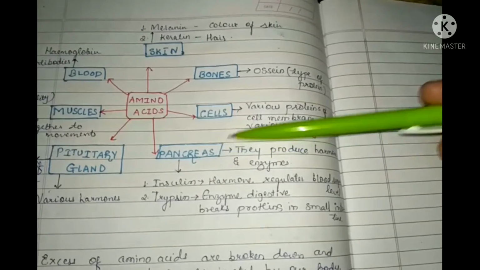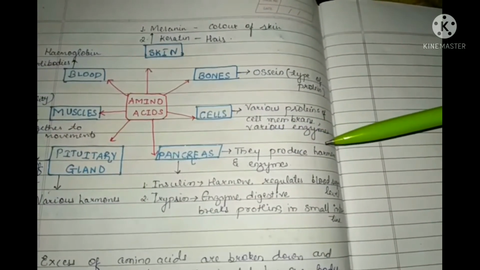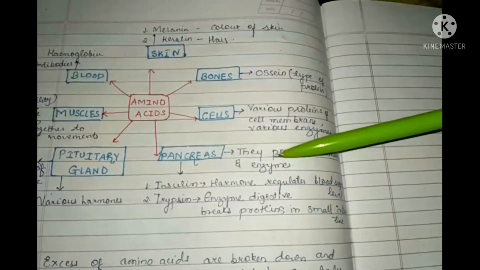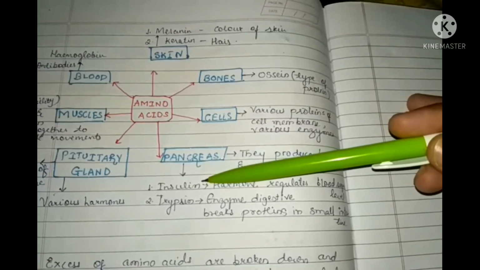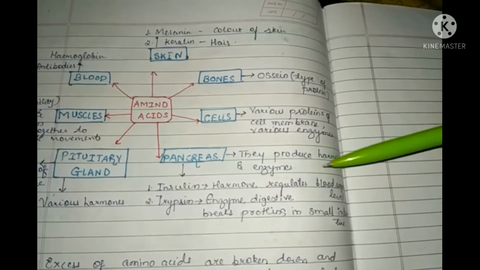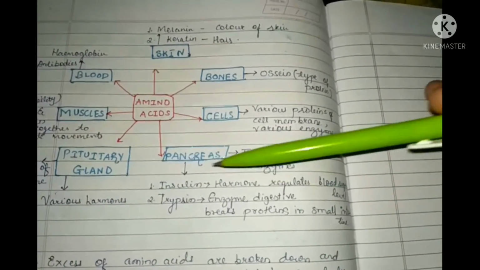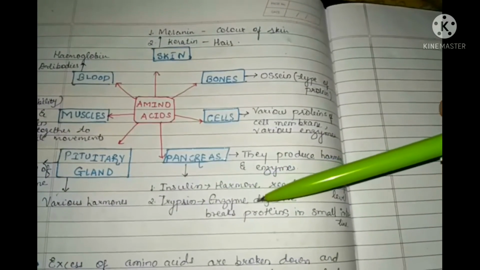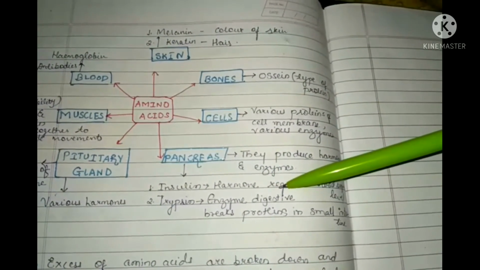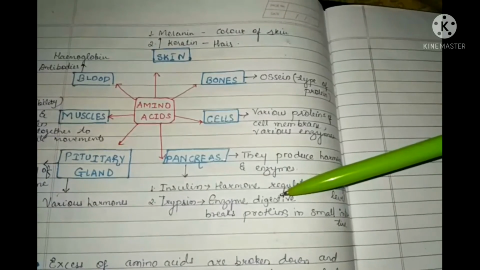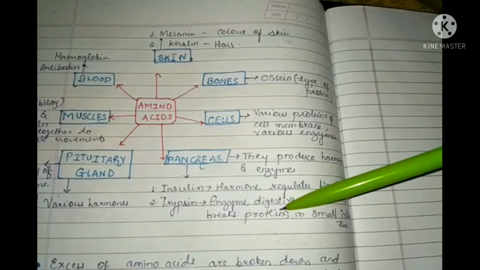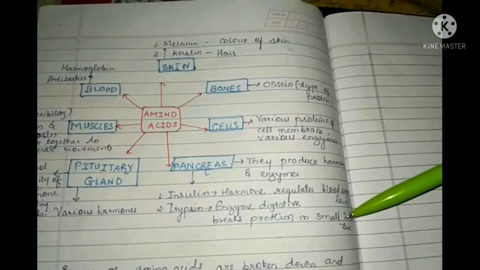The pancreas also produces hormones and enzymes. Insulin is one type of hormone which regulates the blood sugar level, and trypsin is a digestive enzyme which helps in breaking down proteins in the small intestine.